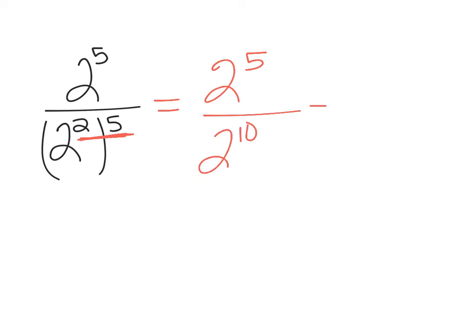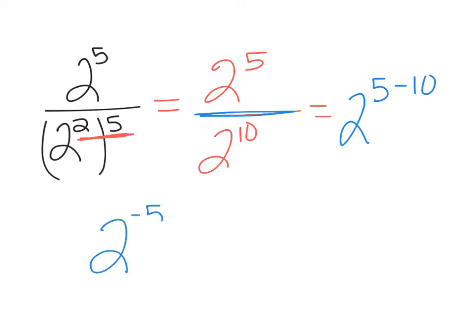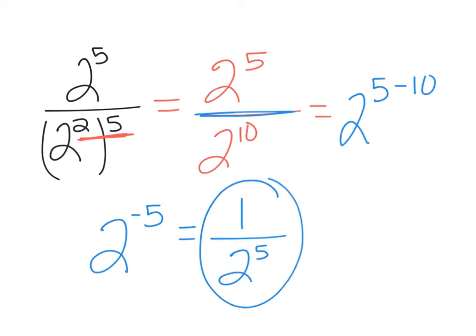Okay, next thing that I might notice, and again, there's a couple ways to do this, is I see dividing. So I know I can take my top exponent minus my bottom one. So 5 minus 10, that leaves me with 2 to the negative 5th. And then finally, if it's a negative exponent, I'm going to rewrite it as 1 over 2 to the 5th power would be my final answer.